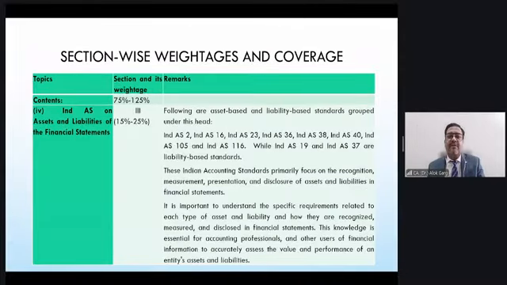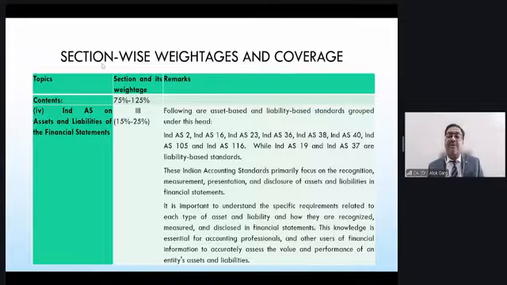Then we have Ind AS on assets and liabilities of the financial statement, which is covered under section 3. This covers 15 to 25% of the paper, which means almost 17 to 18 marks up to almost 26, 27 marks.